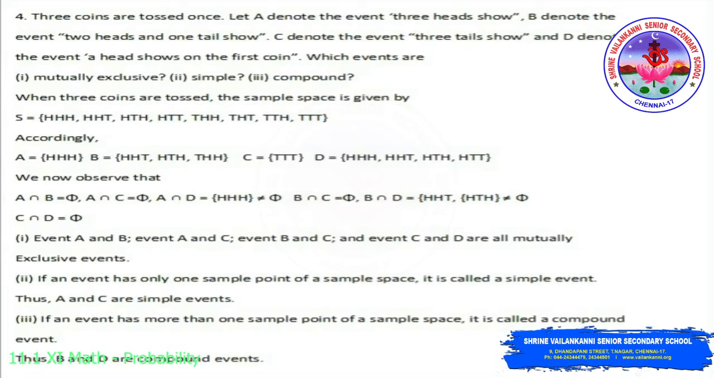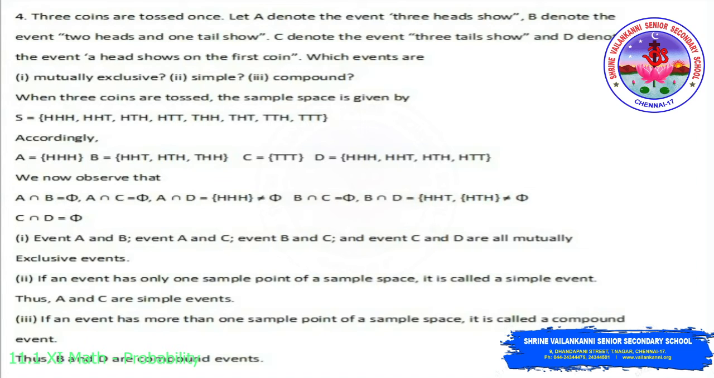So we need to find A intersection B. So A intersection B equal to the common element between A and B, which is an empty set. So A intersection B equal to ∅. And A intersection C, it is also ∅, no common element. And A intersection D, we have triple H, which is common, which is not equal to ∅.